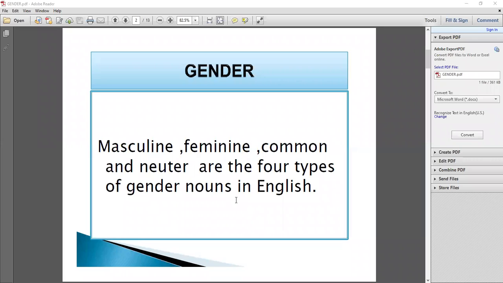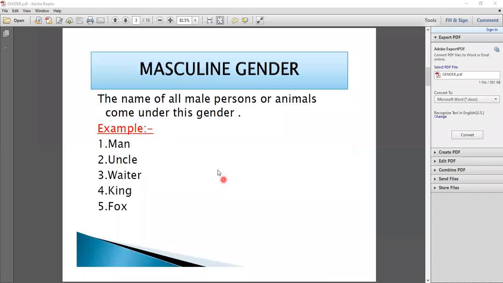Now we will discuss the four categories of noun gender. First is masculine, second is feminine, third is common, and fourth is neuter gender. Have you understood? So there are four types of gender nouns in the English language. Now, students, let us learn them one by one.